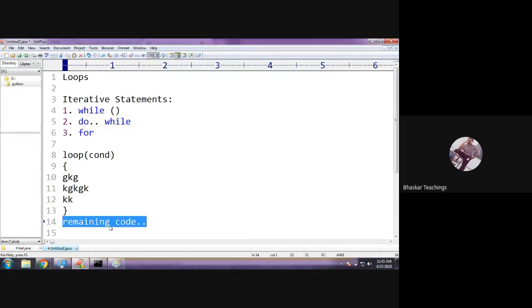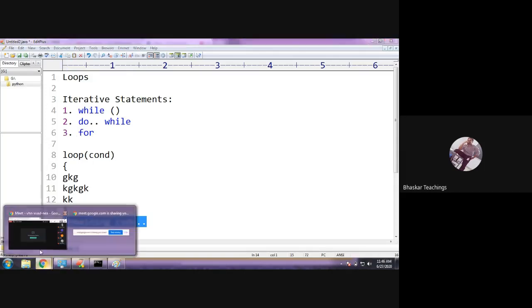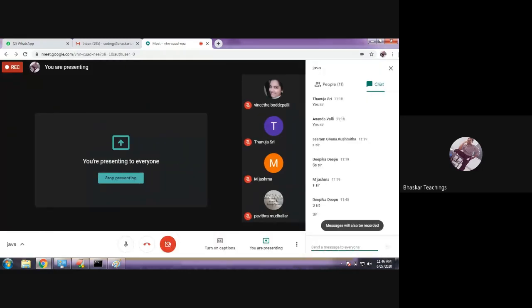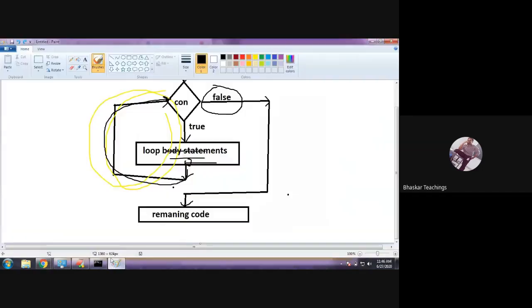So this is how the loop is going to work. Of course, it is going to check the condition every time. When the condition is true, the loop body is going to be executed. After executing, it is not going to come out of the body. It will once again reach the condition. So every time after executing the statements, it will go back to the condition again and again. And every time the condition is true, the statements are going to be executed. And only when the condition is false, it will come from the 8th line to the 14th line. That's it.